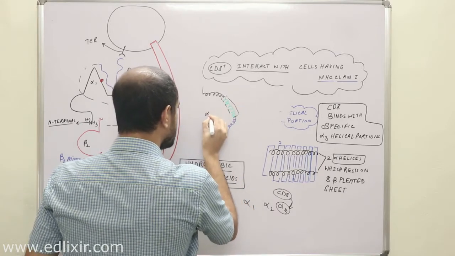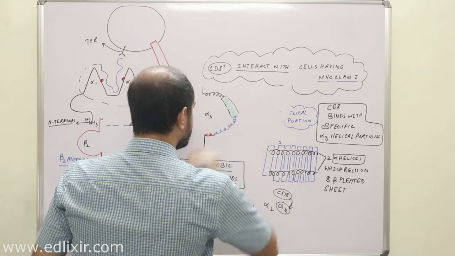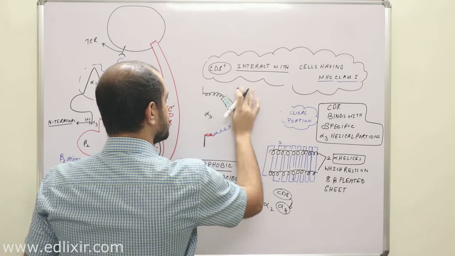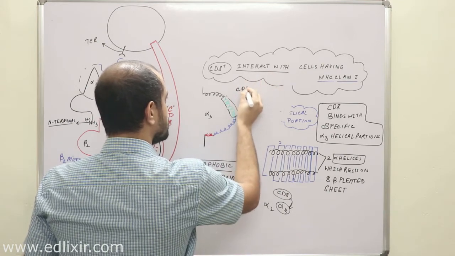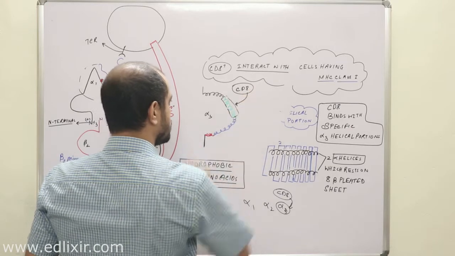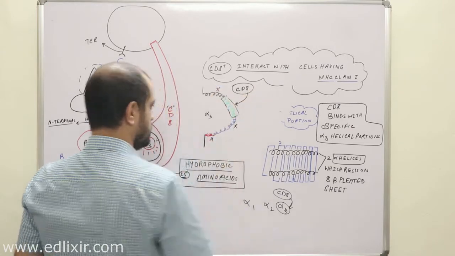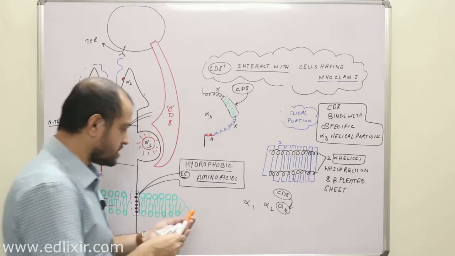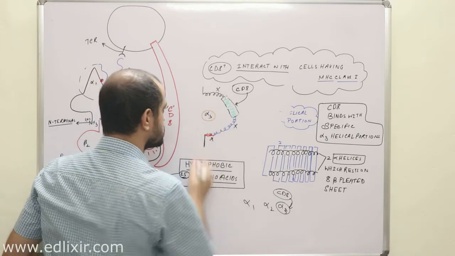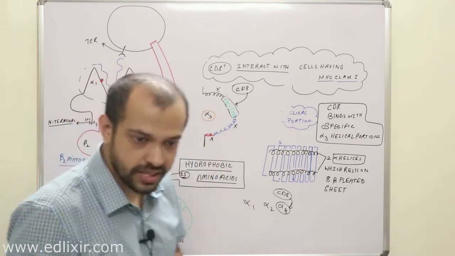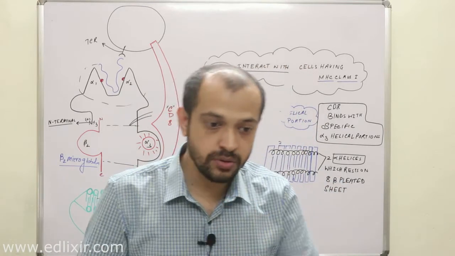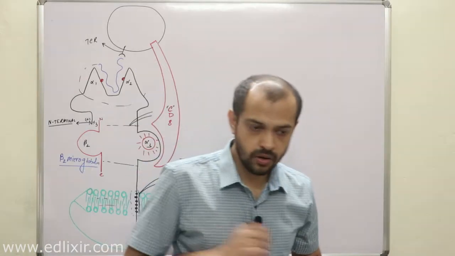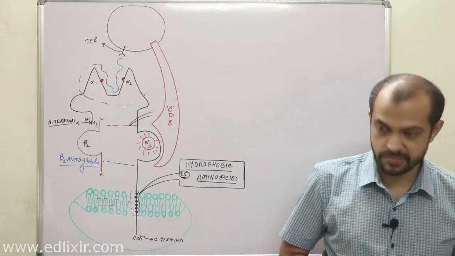That means all the CD8 molecules of CD8 positive cells will bind here only, not here, not here. Clear? That means the position within the alpha 3 portion where CD8 interacts with the MHC class 1 molecule is the same in every species. Clear to everyone?